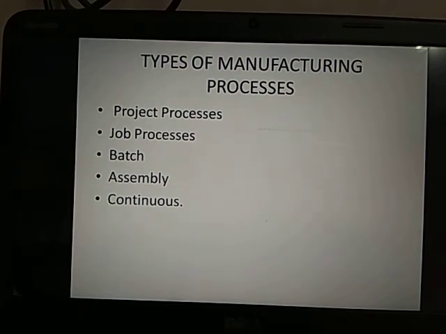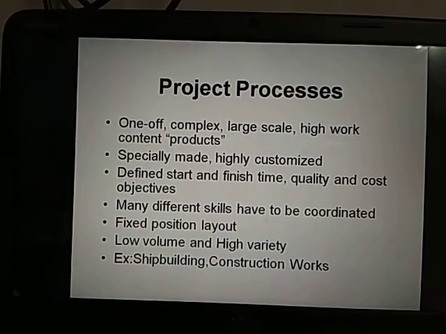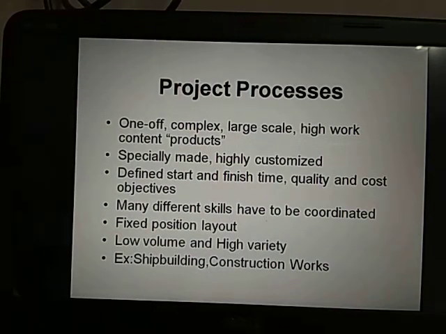Highly expensive, highly skillful hands will work. All such physical products production falls under project processes. See what are the features and characteristics. One or two only they will go for producing those kinds of items. Construction of a bridge, one or two things, that's all. Hundreds of bridges at a single time is very difficult. Very complex, large scale, high investment, high work content, specially made, highly customized.